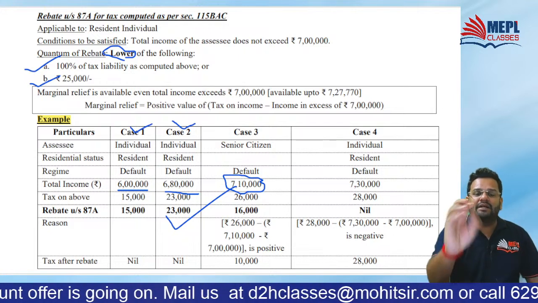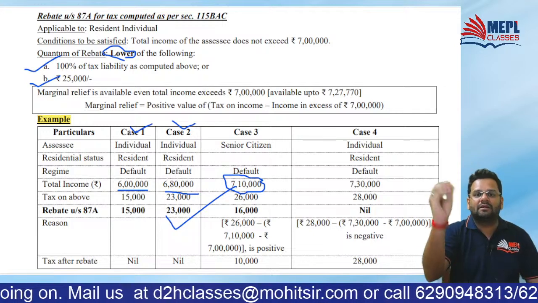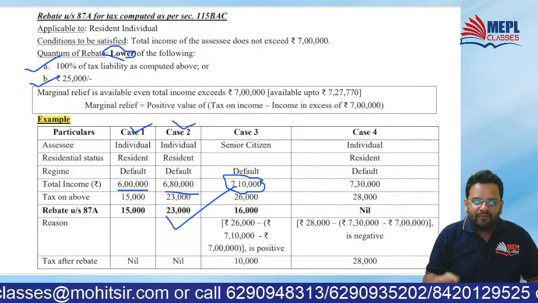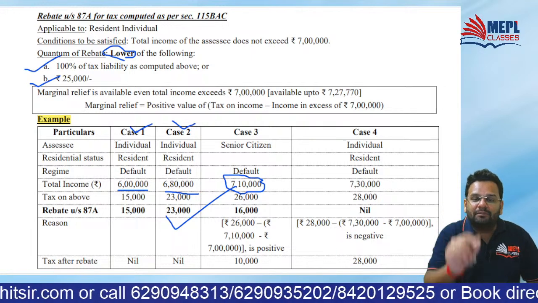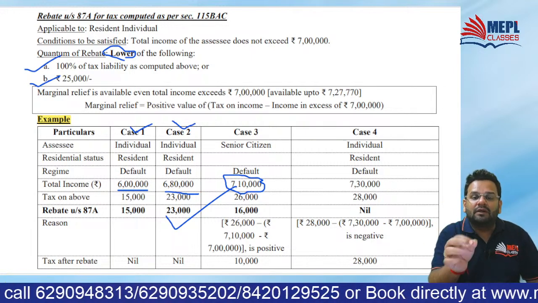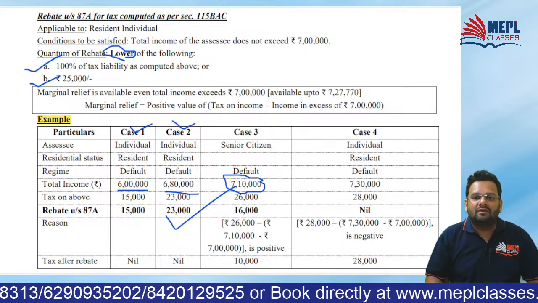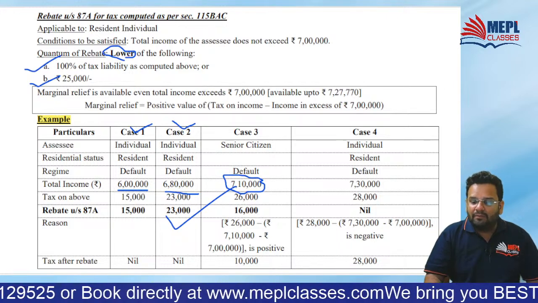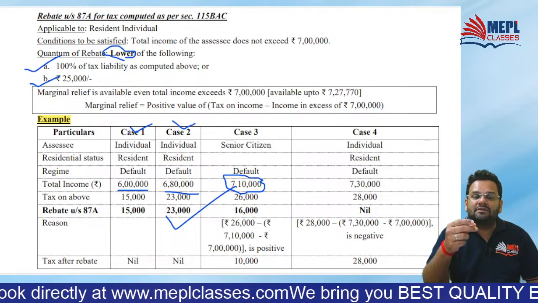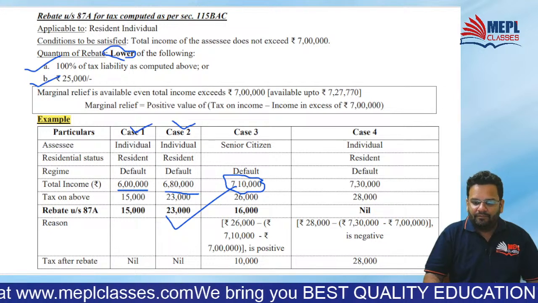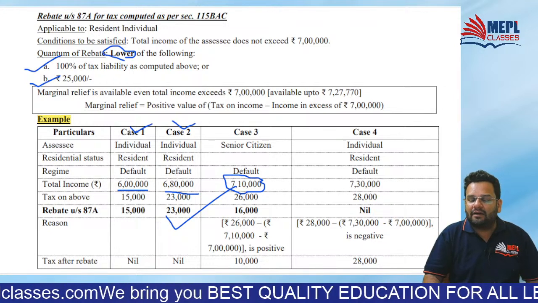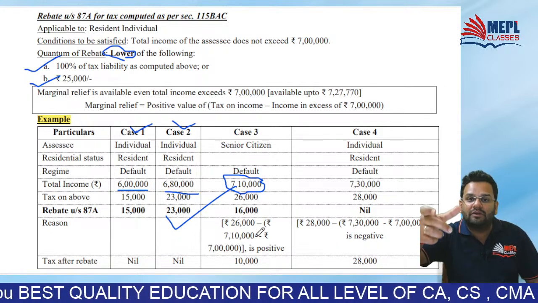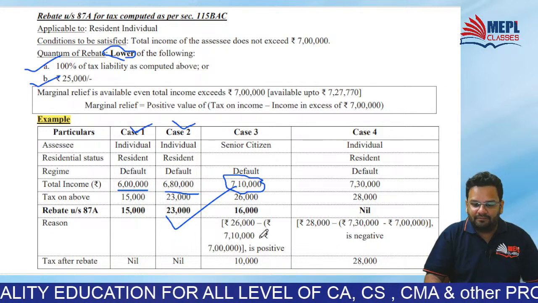But income tax law is generous to you, is kind to you, and they are saying you are losing rebate only because of extra 10,000 rupees over and above 7 lakh. Your income is just 10,000 extra than 7 lakh.